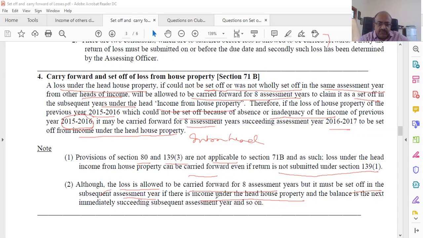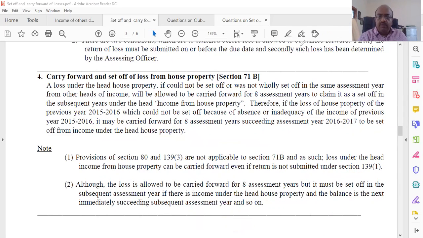Therefore, what they are saying is, once you start carrying forward, the next year you are having income from house property. You'll say, no, no, no, this time I've got already a lot of income. I don't want to adjust, or I don't have much income. This year I will not adjust. Next year I'm expecting more income. In that next year, I will adjust this loss. That cannot be done. The moment you have income, you have to keep adjusting the loss. You cannot postpone your adjustment of loss. That is what they're saying.